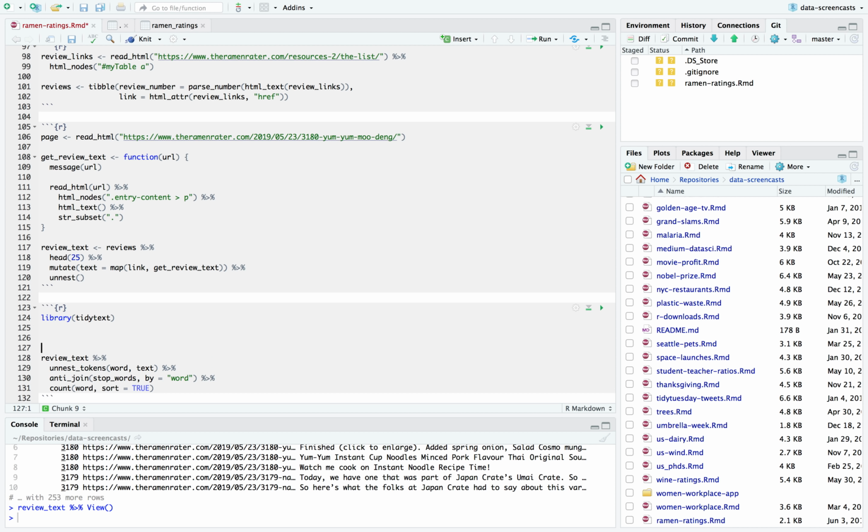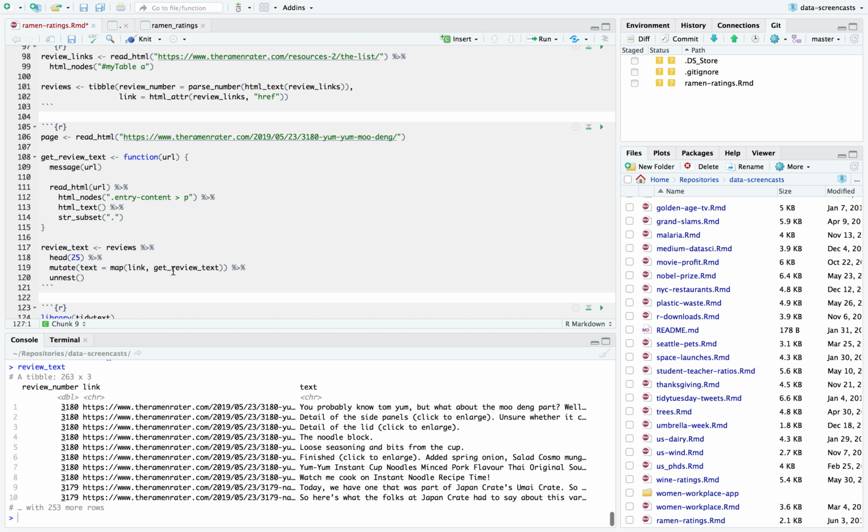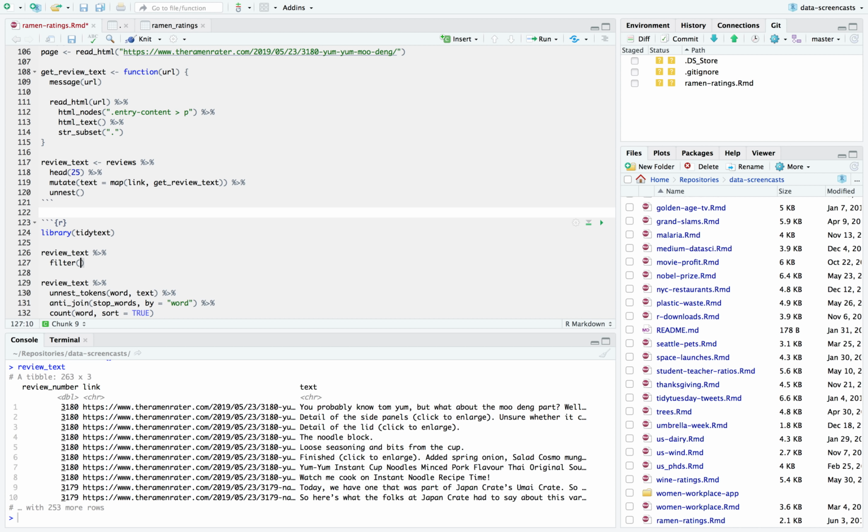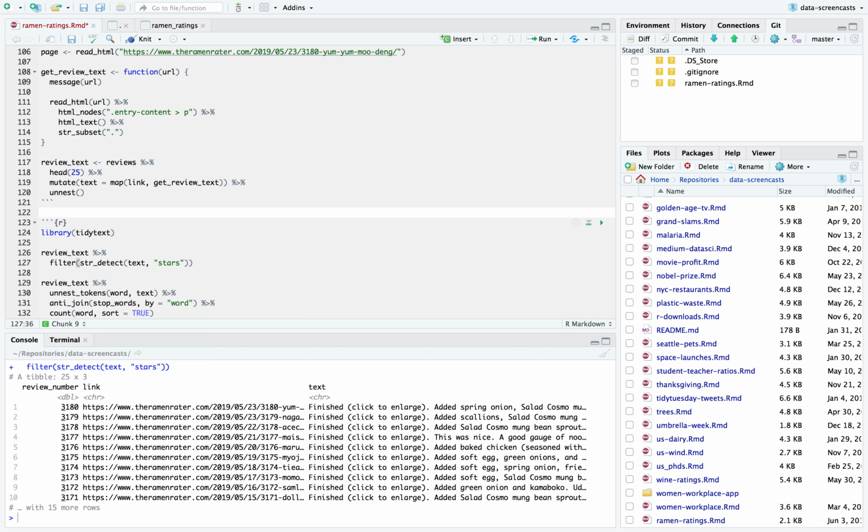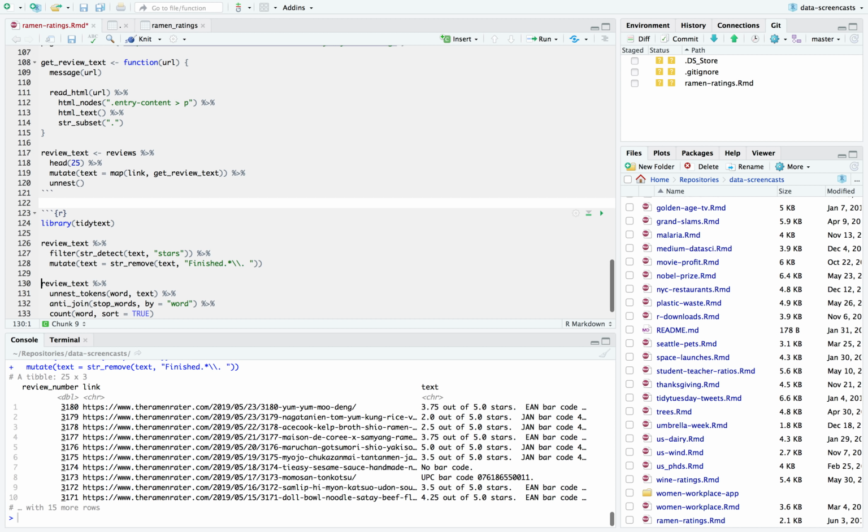So if I took review text, it's one row observation per line, and I can filter string detect text stars and say, every one of them has one of these. Finished, click to enlarge. Honestly, I could have filtered for finished too. And I probably still want to do string remove text. I need to do mutate text equals string remove from the text the words finished and then a period and a space.